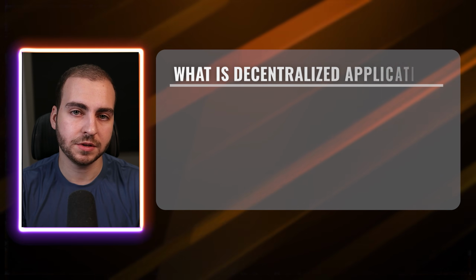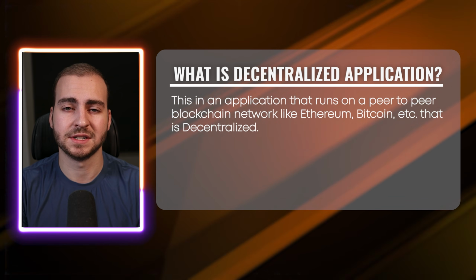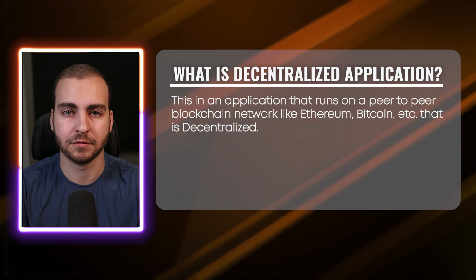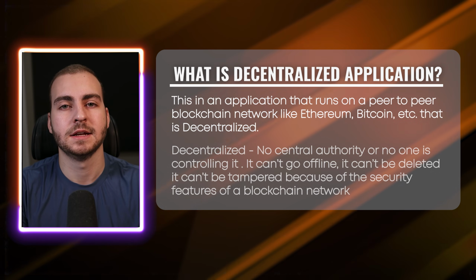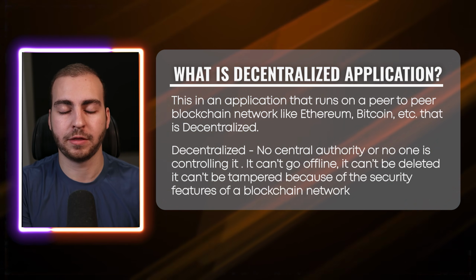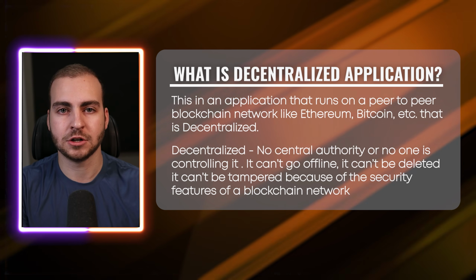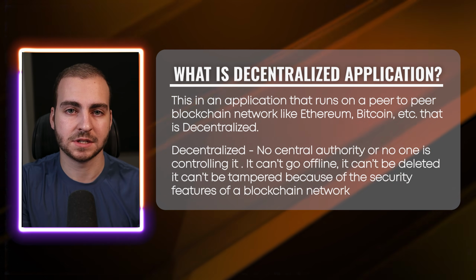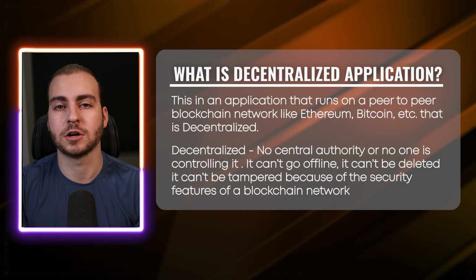All right, so before we go too much further, let me just break down a few key terms that you're going to want to know before we go forward. So first, what is a decentralized application? Well, this is really some kind of application that runs on typically a peer-to-peer blockchain network, think Ethereum, Bitcoin, whatever, that is decentralized. Decentralized means there's no central authority or someone controlling it. It can't just go offline, it can't just be deleted, it can't be tampered with because of the security features of a blockchain network.